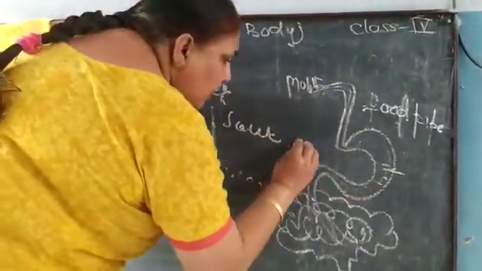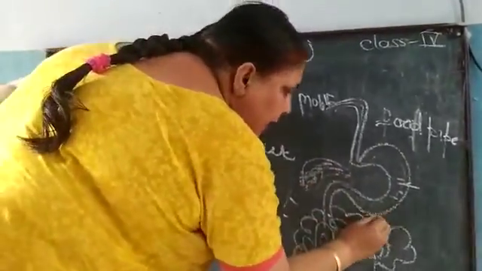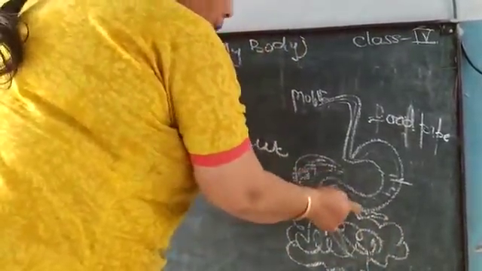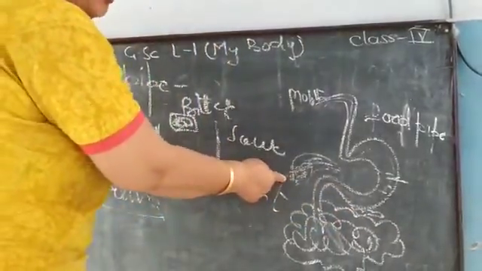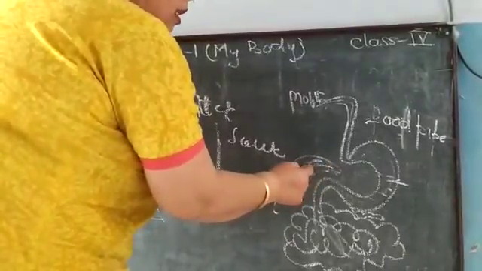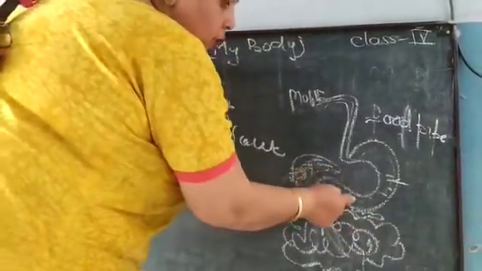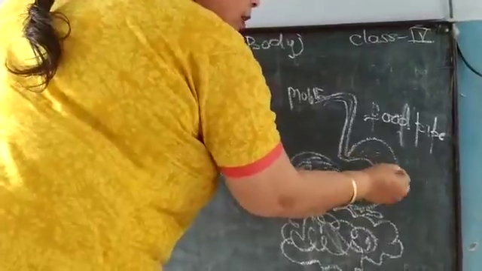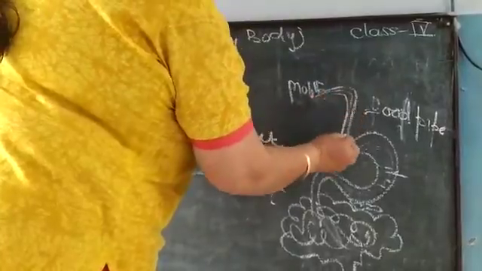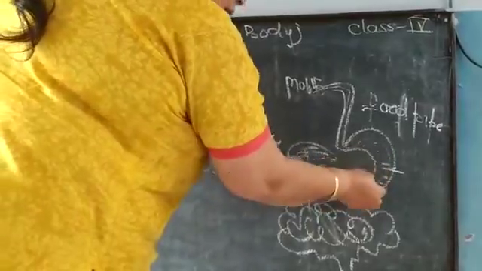The stomach has 2 more parts attached to it. This is the liver, and here we have the pancreas. These are glands present in the body, and the liver is the largest gland of our body. Some digestive juices, or enzymatic juices, are poured by the pancreas and liver into the stomach, where they further break down the food into smaller pieces. This means the digestion which has already started takes place to a great extent further in the stomach.